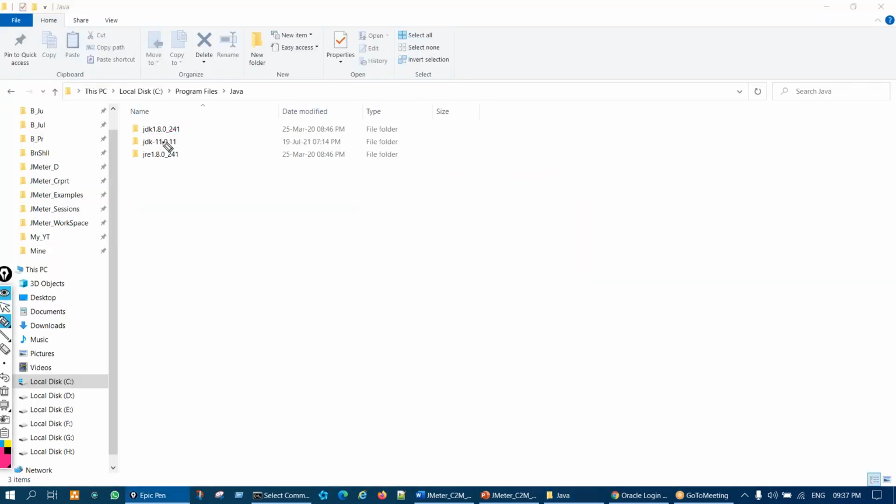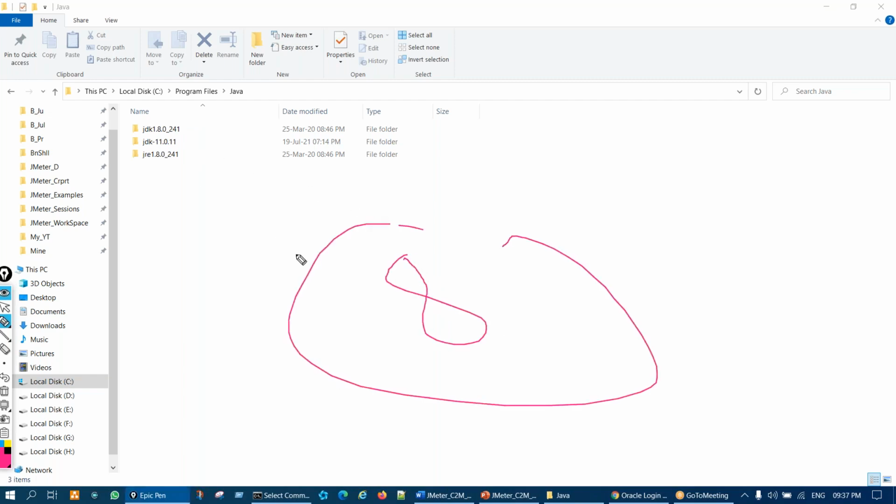This is enough. So you see, I have two versions. I have version 8 and I have version 11 installed, right? So how to switch between the different versions if you have multiple versions installed? I'll tell you. But generally, you people who are beginners, only install Java 8. Remember, you should not go with multiple versions. Later on, when the requirement comes, you can have them. So initially, those who are beginners, you should only have Java 8, and those who are Java developers or automation engineers have multiple Javas installed.